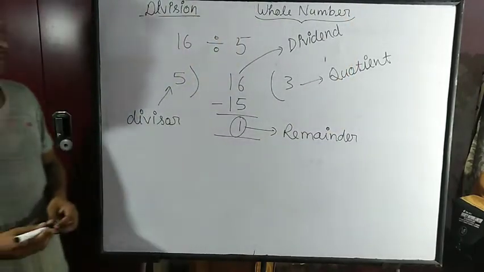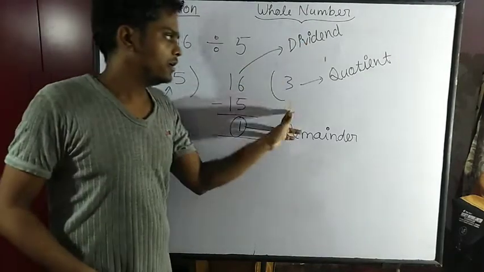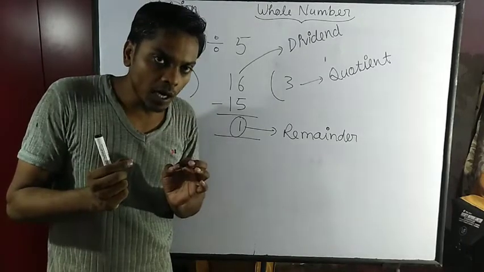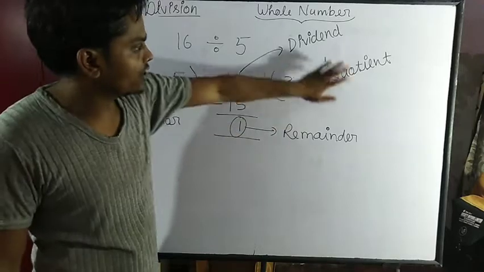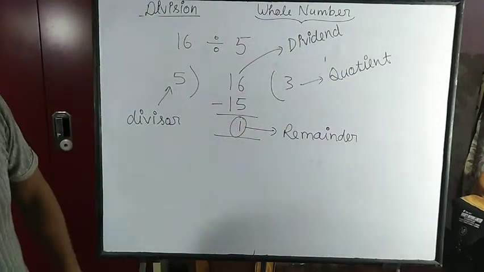So we have divisor, dividend, quotient, and remainder. Now we have a formula which contains remainder, quotient, dividend, and divisor. See, what is that formula?